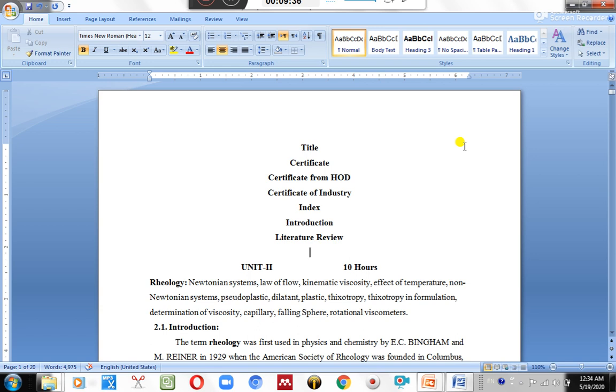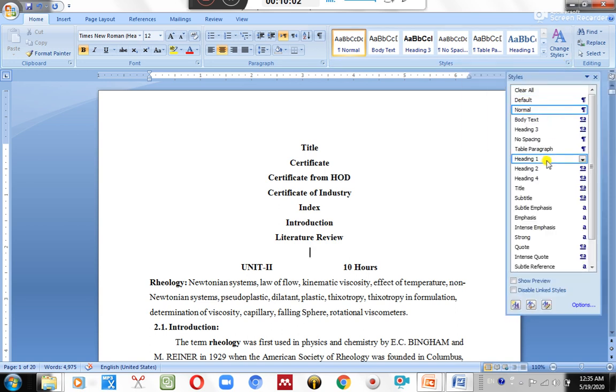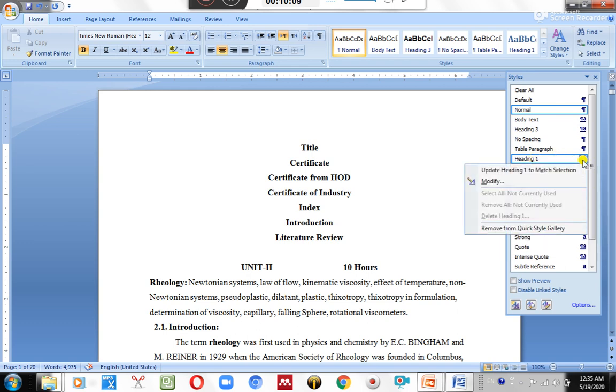Most theses have a common format: heading 1 in Times New Roman 14 and bold, heading 2 in Times New Roman 14 but not bold, and heading 3 in Times New Roman 12 and bold. Most universities have this same format. So in an entire thesis, my heading 1 will be Times New Roman 14 and bold.